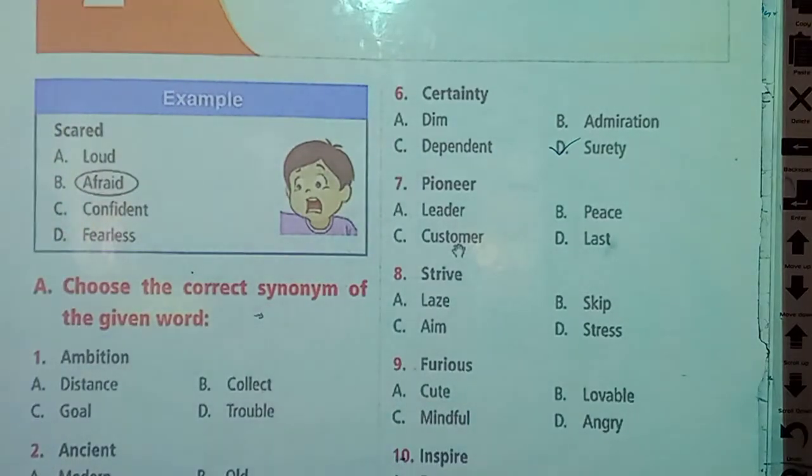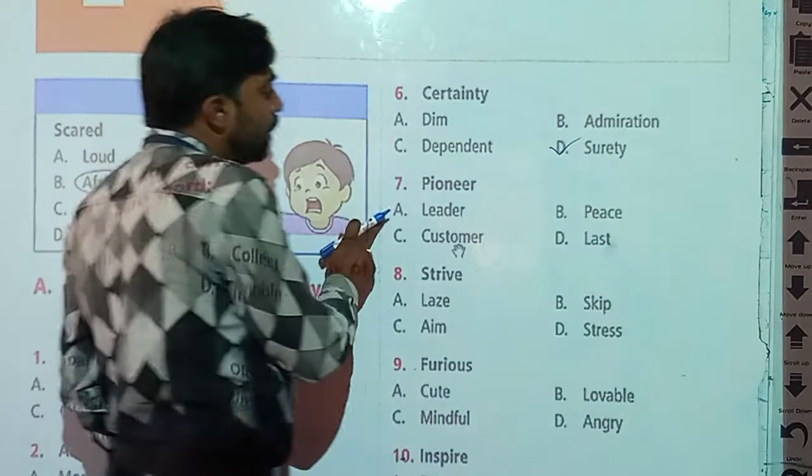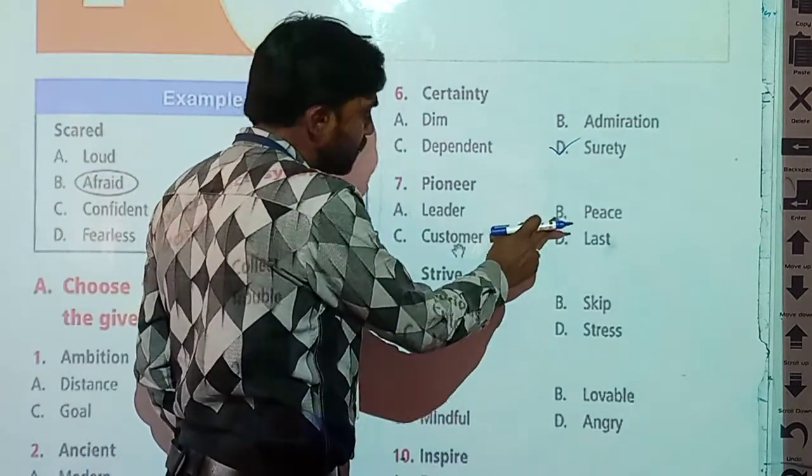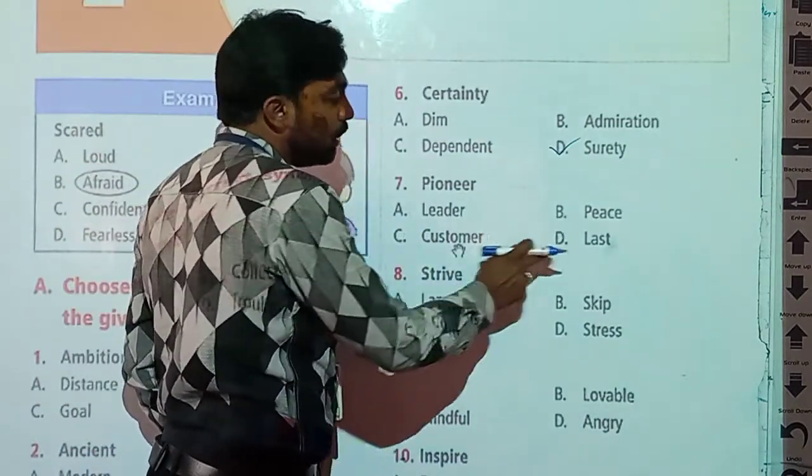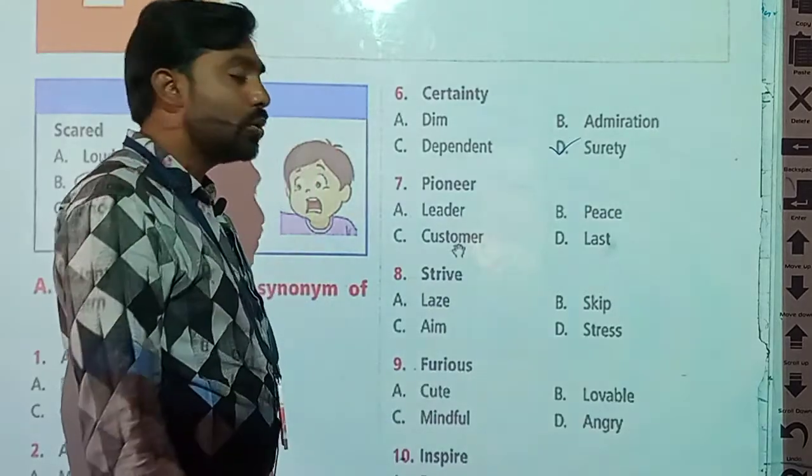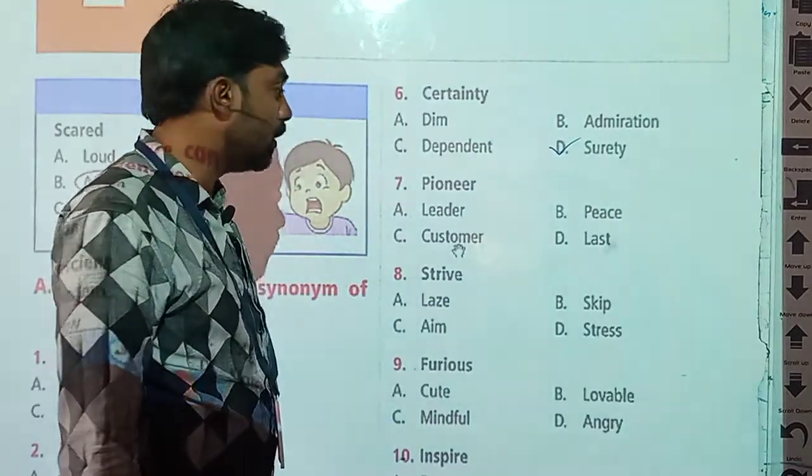Seventh word is pioneer. What is meant by pioneer? Which synonym from the options is the correct answer? Pioneer means leader, or peace, customer or last. Which is the correct answer?